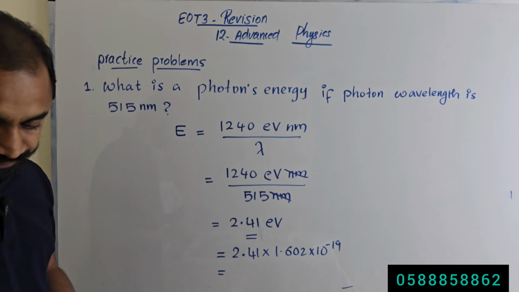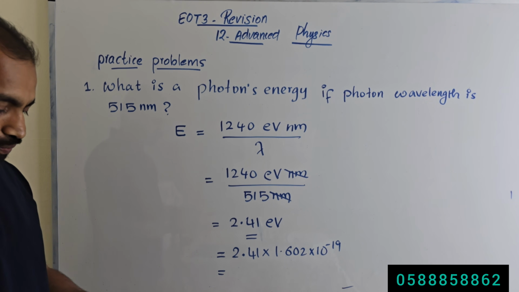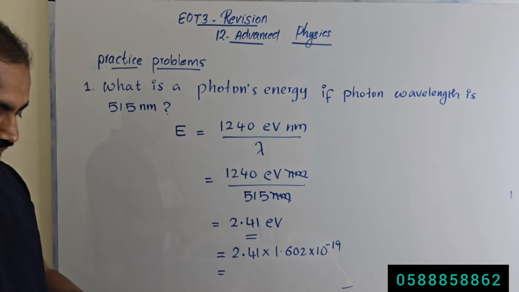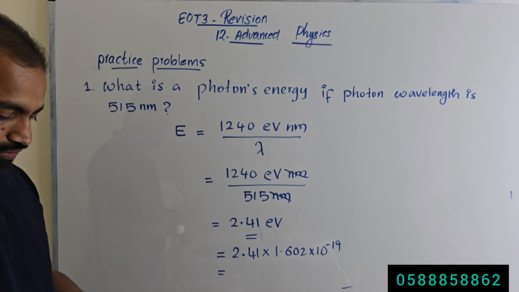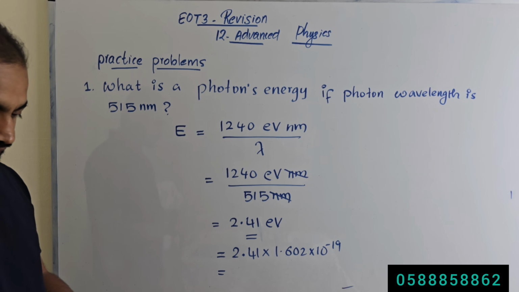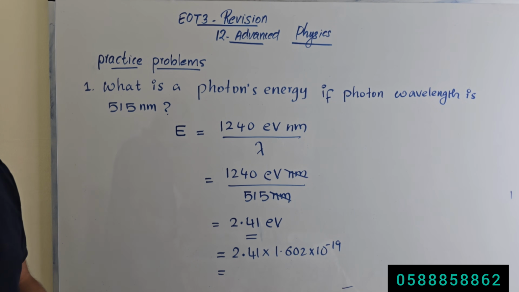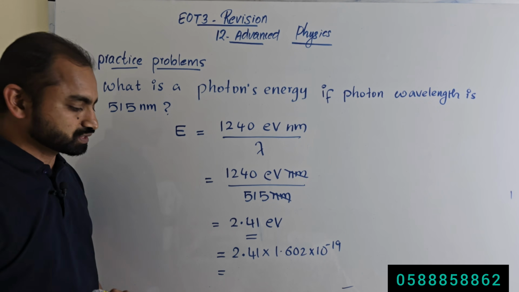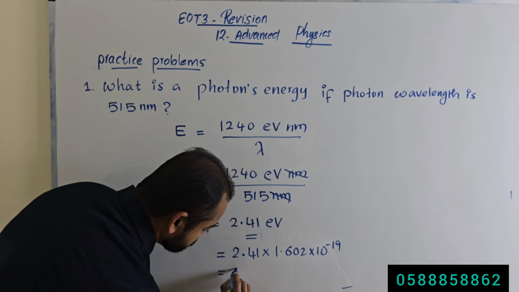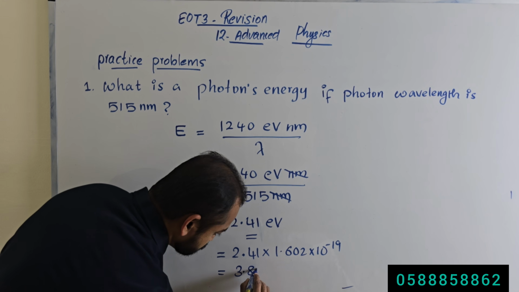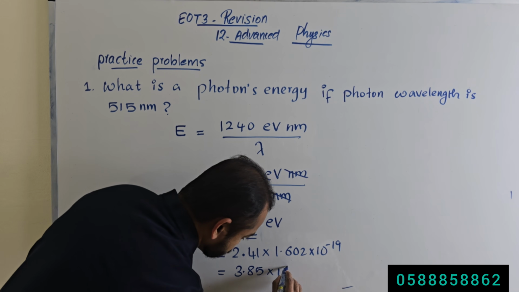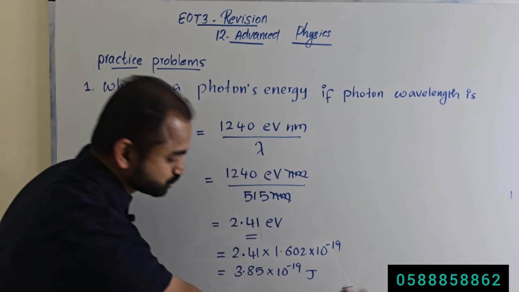So 2.41 times 1.60 times 10 to the power minus 19 equals 3.85 times 10 to the power minus 19 joule.